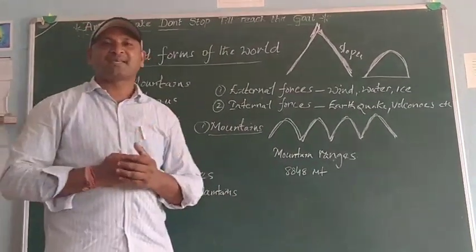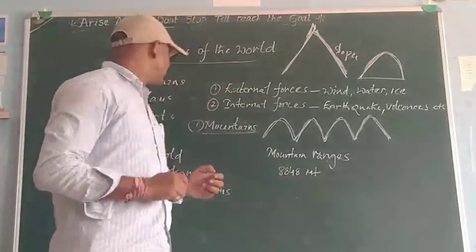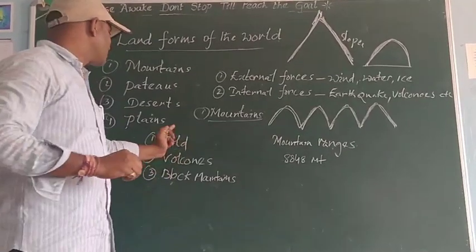Based on their formation, how they are forming depends upon that. We can divide the mountains into three kinds: fold mountains, volcanoes, and block mountains. Let us know about fold mountains.